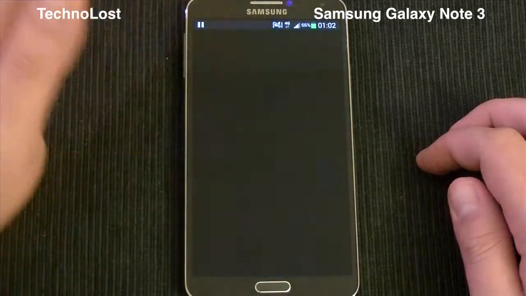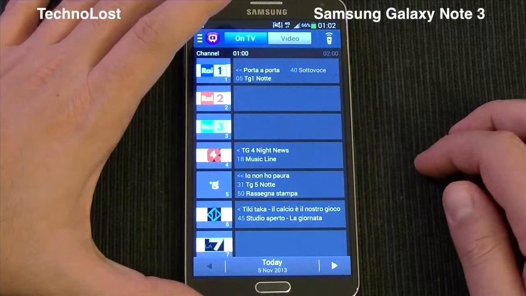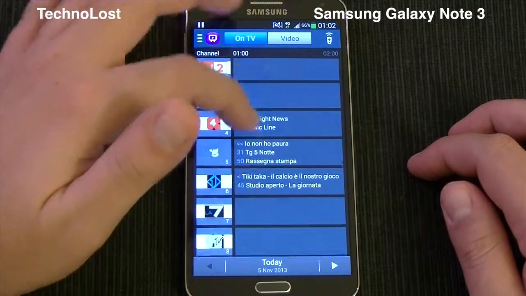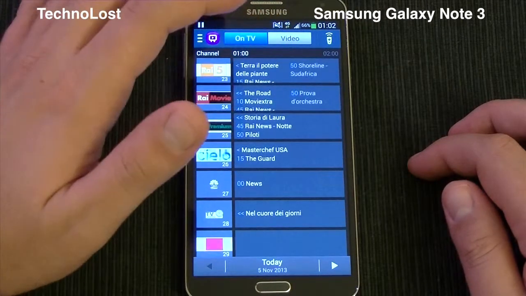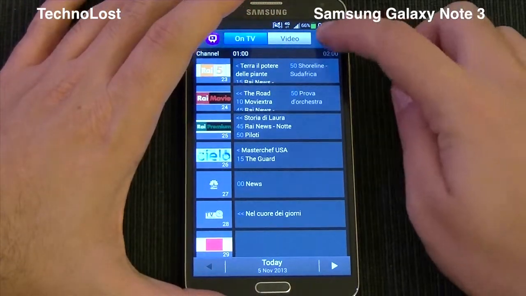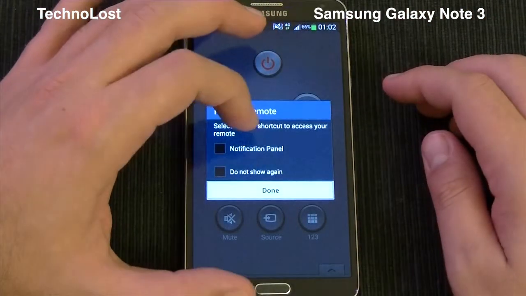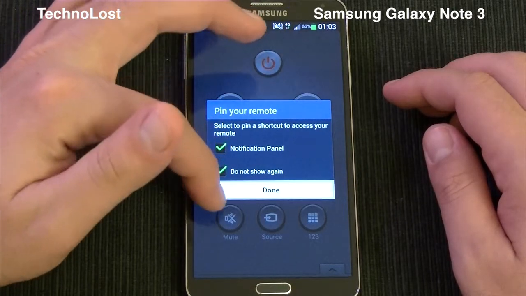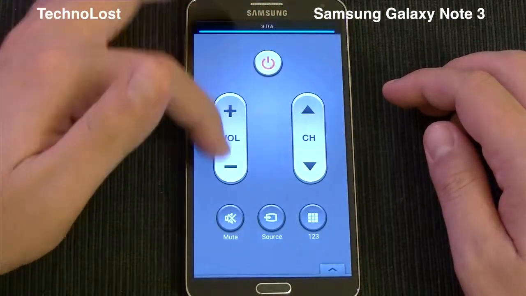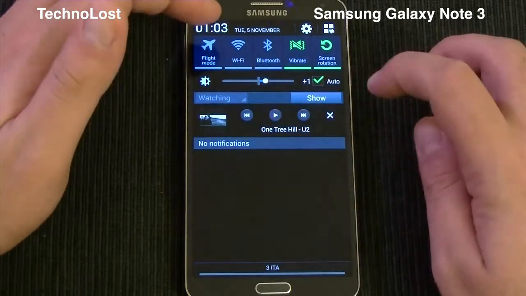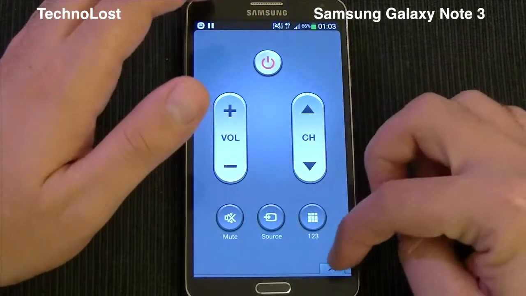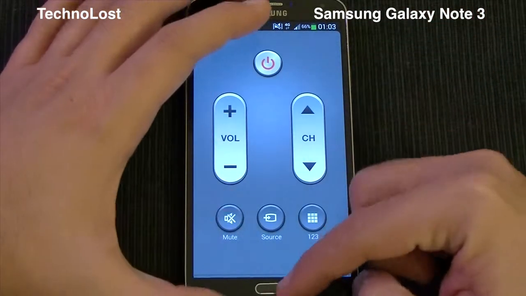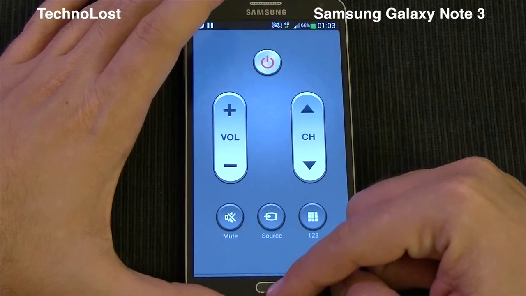And we have the normal channel guide, which is pretty handy and depends, of course, on the timeline and on the channel itself. This is really useful. Of course, you can always set up your remote here, which is working really well, and we can even have direct access in the notification panel like this. You can see it, and you can hide it. Very nice, and it's working pretty well. Of course, you can set up your favorite TV depending on what you have.